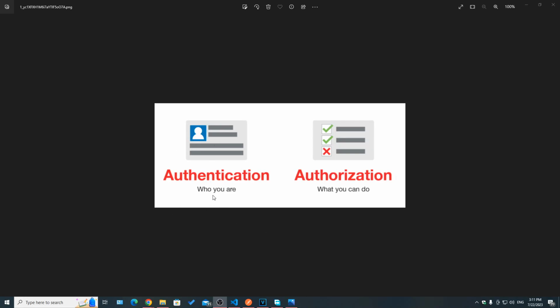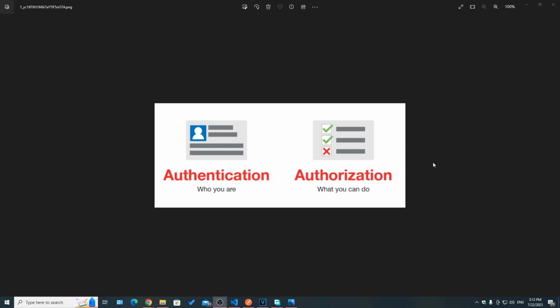Authentication refers to who you are, your identity. So whenever a user logs in into a system and the credentials are correct, the system now knows who that user is. The user is considered to be authenticated. And most of the time, the server is going to provide an access token, a JWT token, to that user that they can use on every single request that they make. That way the server, checking the token and verifying it, can actually make sure that this user is who they claim to be. This process is known to be authentication. It refers to the identity, or it's the process of verifying someone's identity.